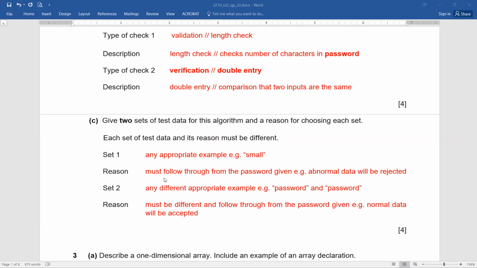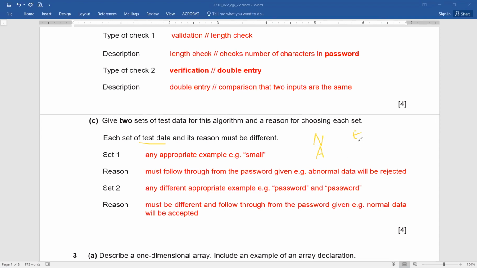And on the contrary, like again, just a very quick recap for the test data, what have we learned? Can we recall quickly? Yes, test data. What strikes our mind? Test data. Normal, abnormal, extreme, and boundary, isn't it?